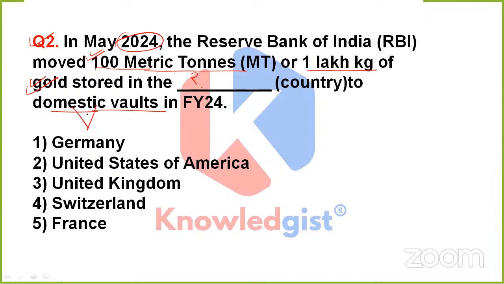Previously, this whole 100 metric tons of gold was being stored in Germany, United States of America, UK, option 4, that is Switzerland, or option 5, that is France. So which option should be the correct one this time? Does anyone have any idea? What should it be? Anyone?